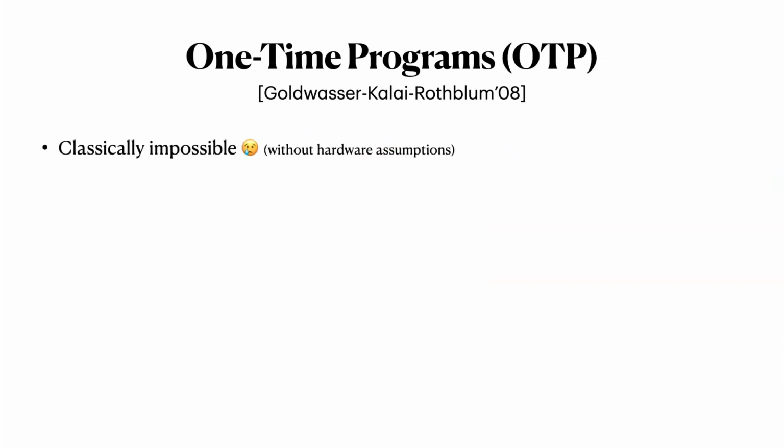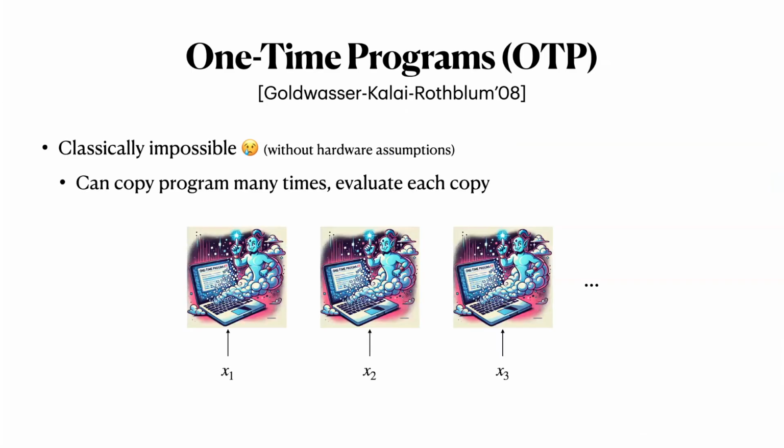It is known that one-time programs are classically impossible. You can't construct them with classical computers without making additional hardware assumptions. And the reason for this is simple. You can simply take your classical software representing the program and make many copies of it. Then you can evaluate each copy on just one input, and in this way, evaluate the software on many inputs.